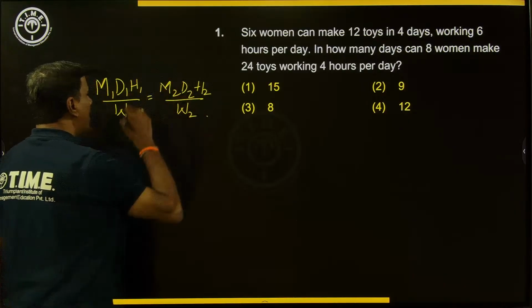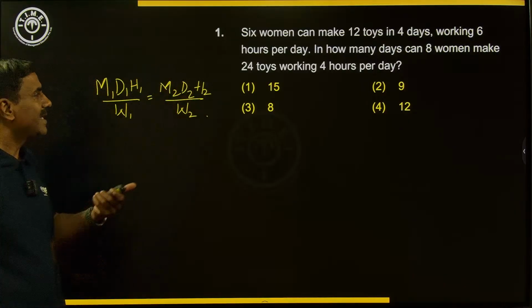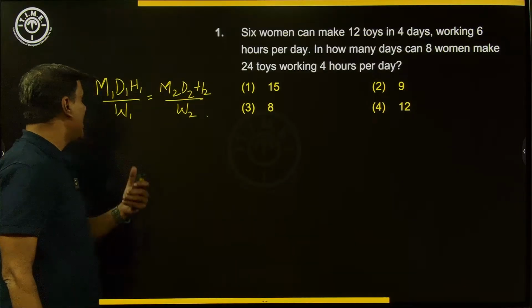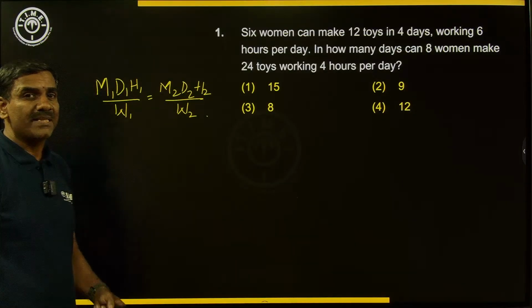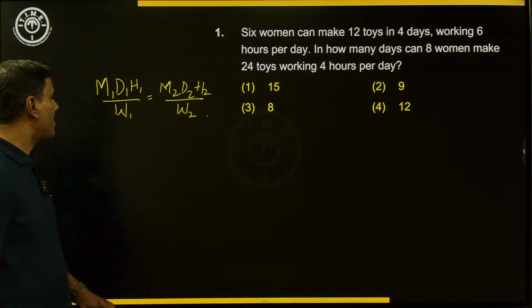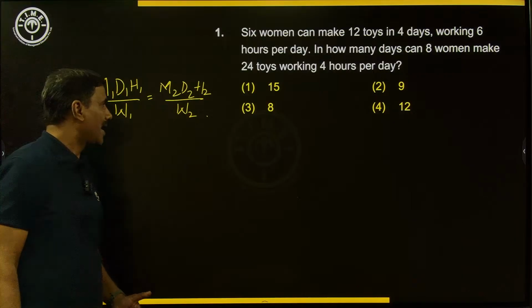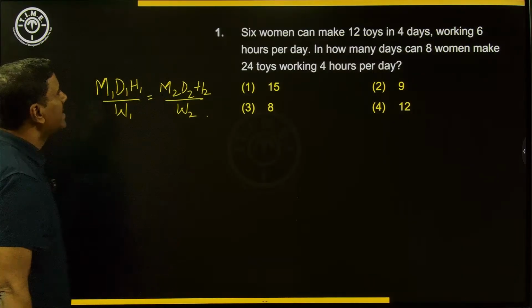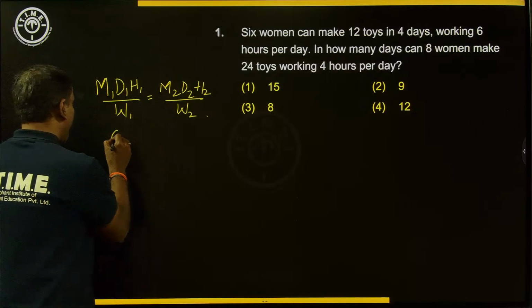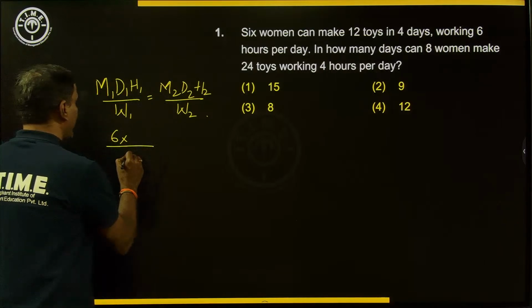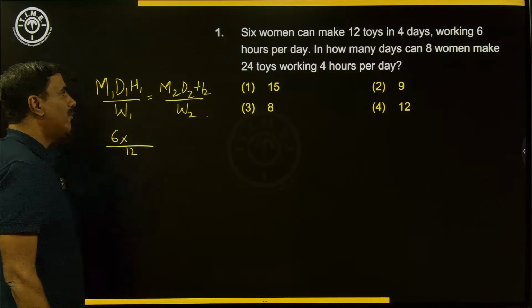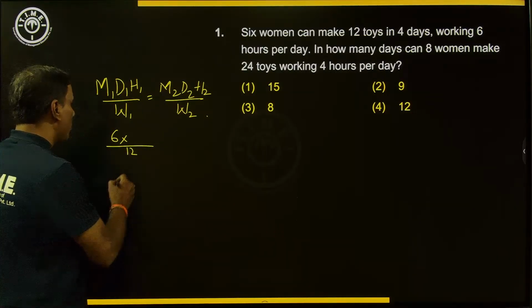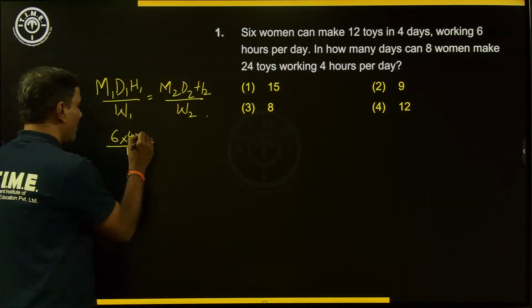Where M represents the number of men, but in this case it is the number of women we are having. D represents the number of days and H represents the number of hours. And W represents basically the work that we are having. And 1 for the first case, 2 for the second case, in that way. So if you are looking at the first case, 6 women are working and they are making 12 toys. So the work done in the first case, W1, will be 12. In how many days? 4 days. So 4 is the D1 value.